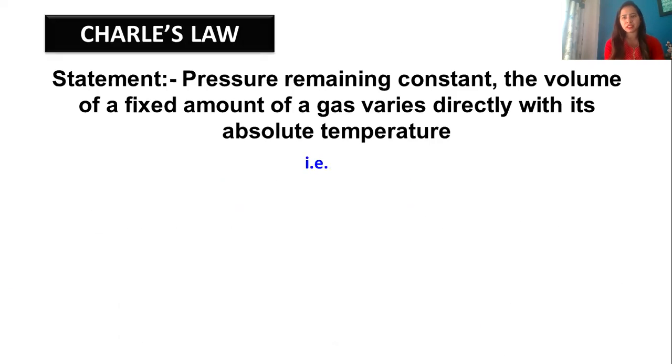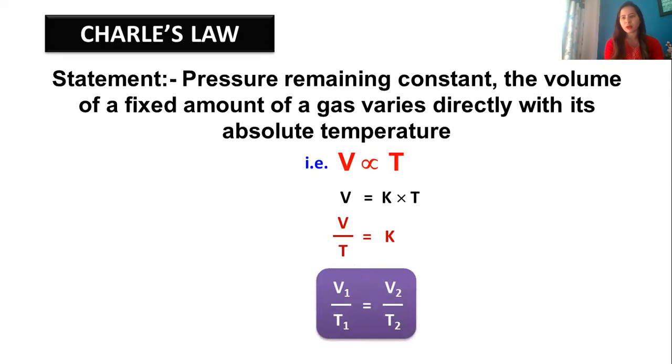From this, if you have to write the equation, V is directly proportional to T, which I can even write as V equals K times T. If I rearrange it, I get V upon T equals K. In this way, if the temperature changes from T1 to T2, similarly the volume will change from V1 to V2. We can write Charles law this way also: V1 upon T1 equals V2 upon T2. V1 and V2 are the volumes at corresponding temperatures T1 and T2.